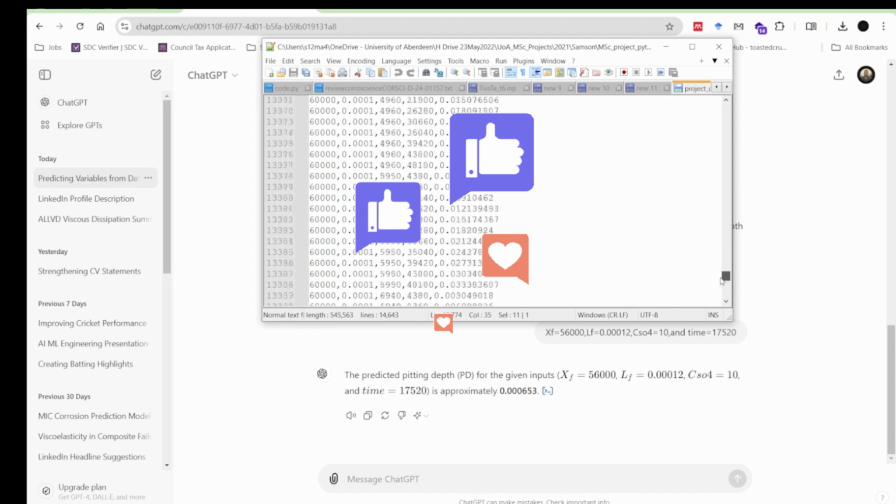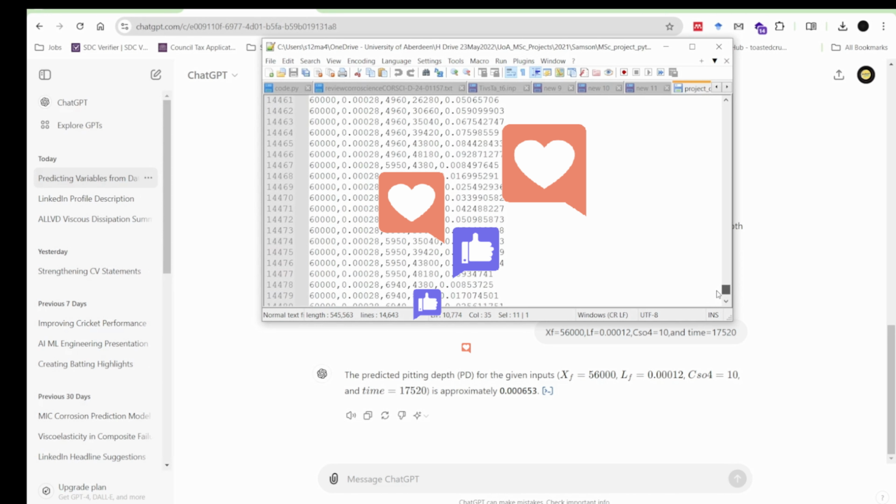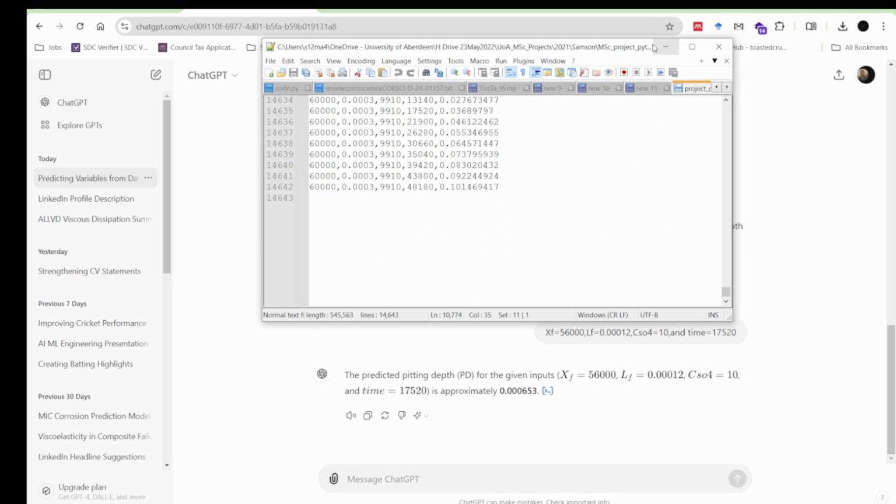It is giving 0.00653. Now one can argue that this is seen data, maybe if it's from the same file, so it can predict accurately. So what about unseen data? I have already tested it and it works really reasonably well for those as well. But let me find another inspection file and see if it can predict for unseen data. And it can be out of range as well for one or two of the values.